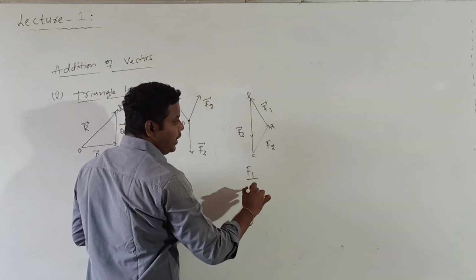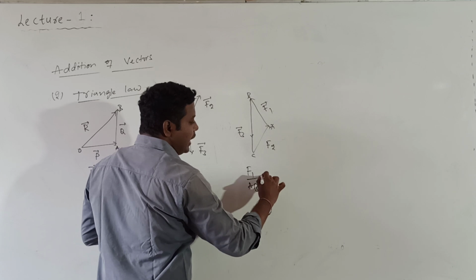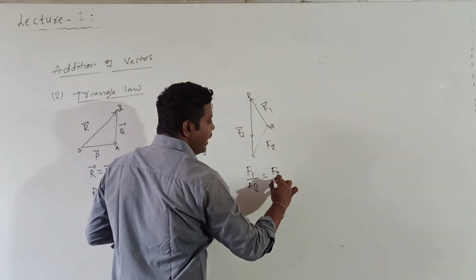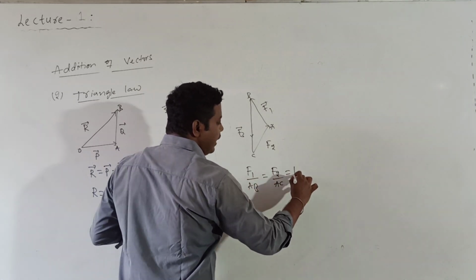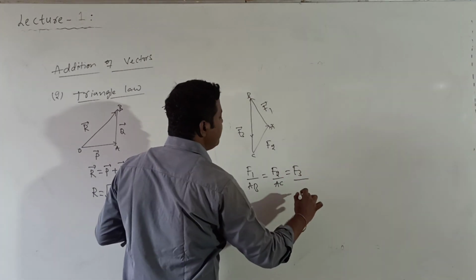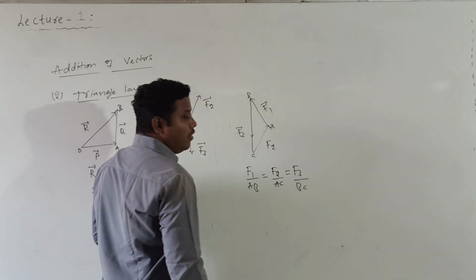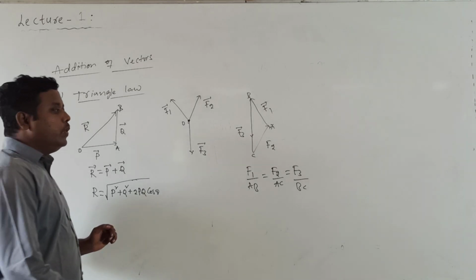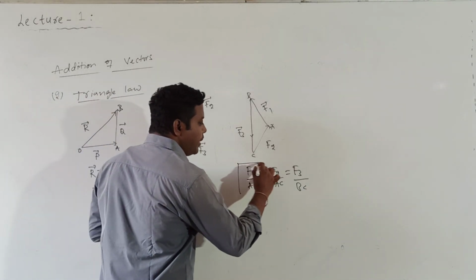F1 divided by AB is equal to F2 divided by AC, which is equal to F3 divided by BC. This formula is applicable whenever the three forces are in equilibrium.